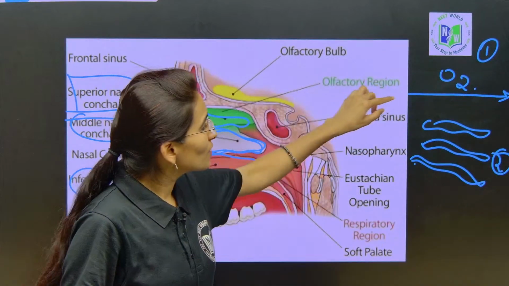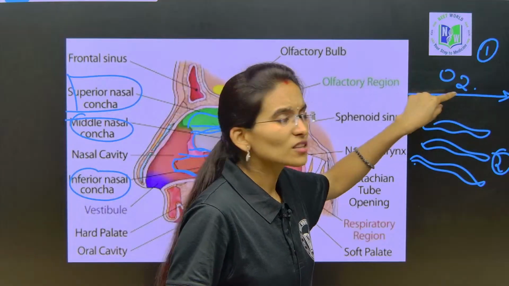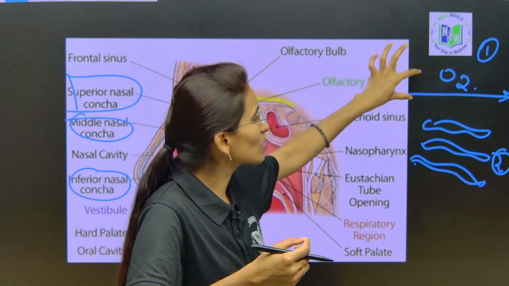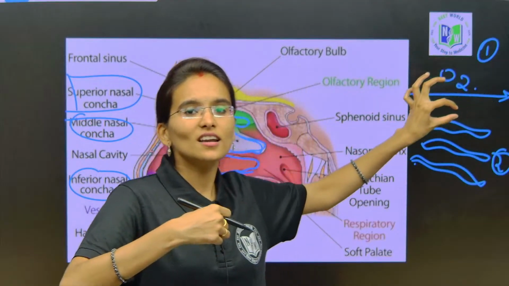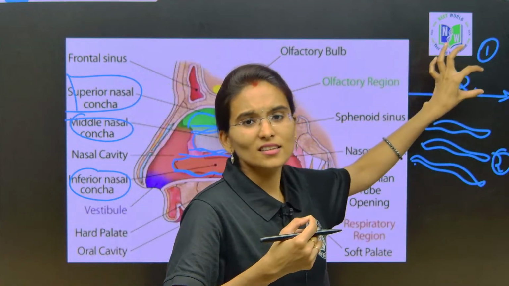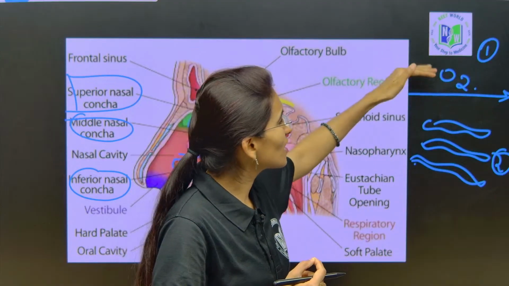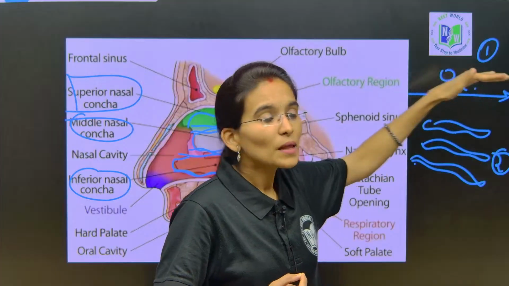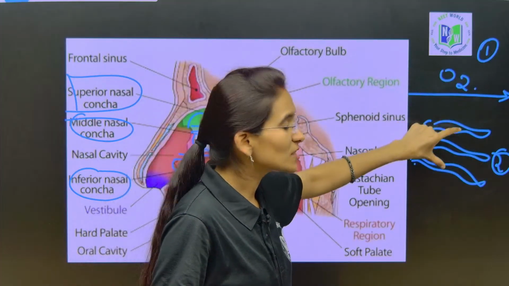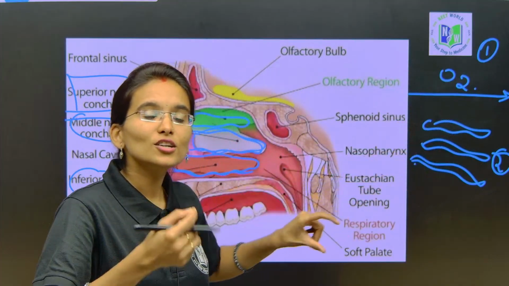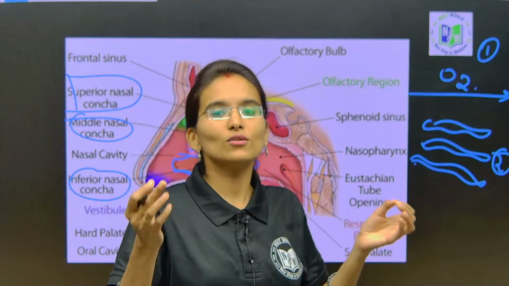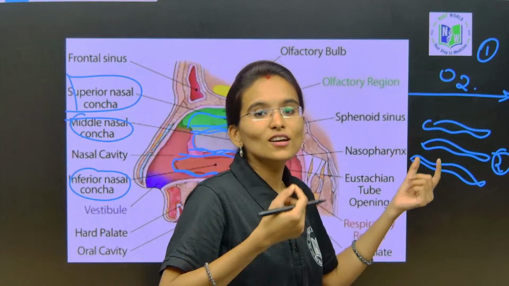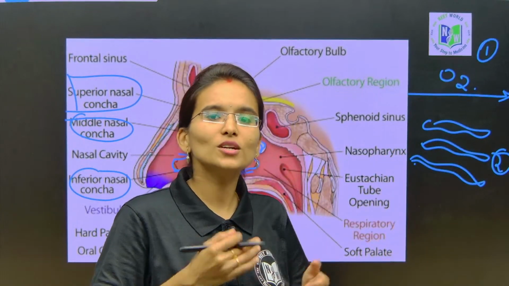In the first case, the oxygen is traveling directly, and the time taken by the oxygen to reach the lungs is very less. But in the presence of conchae, the duration and the length of time is going to increase.